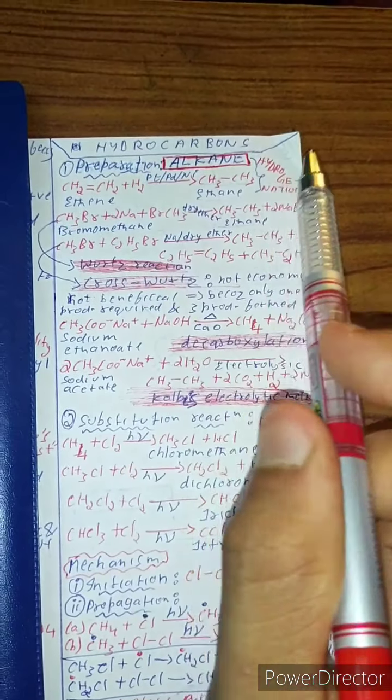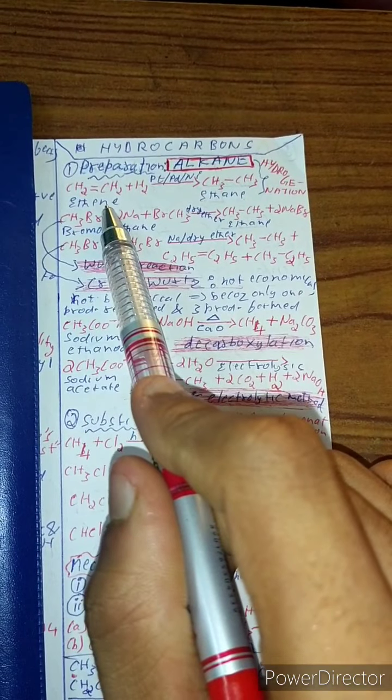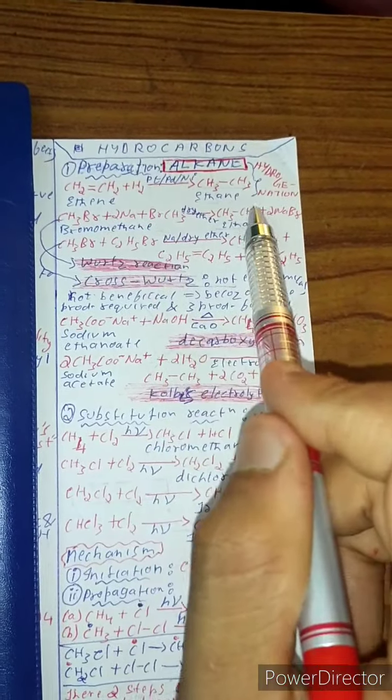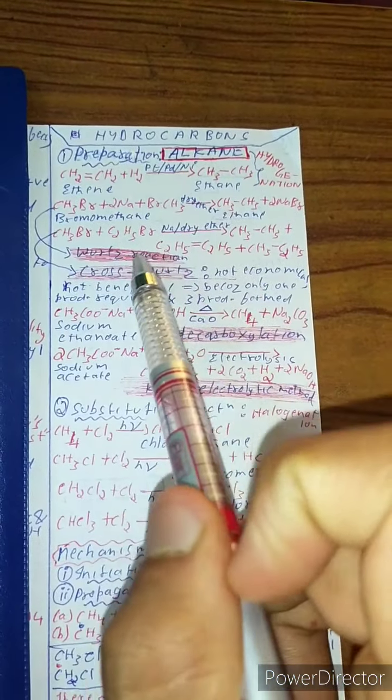See, this reaction is called hydrogenation reaction, that is ethene in the presence of hydrogen and catalyst platinum, palladium and nickel gives ethane. Ethene gives ethane. Alkene gives alkane, that is preparation of alkane. And two reactions, famous reactions.